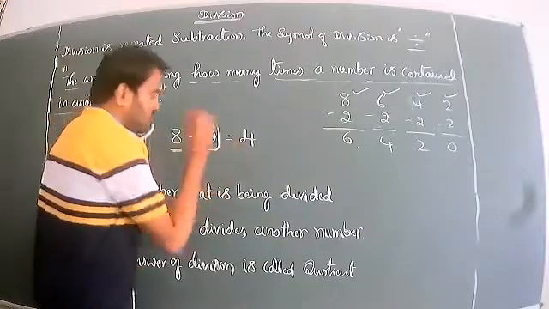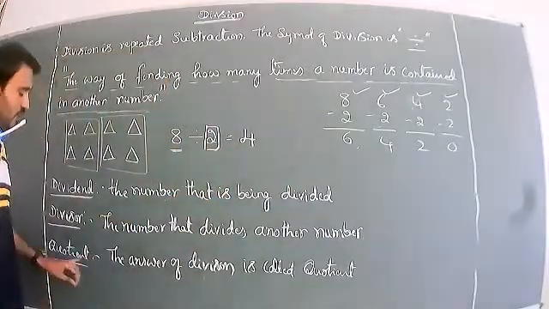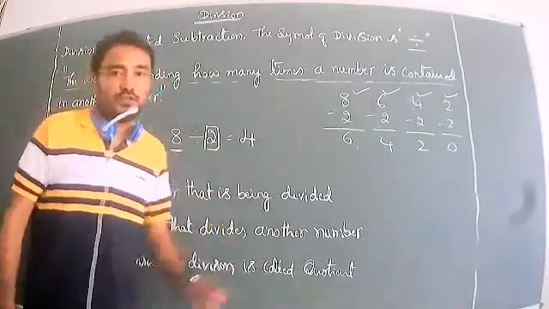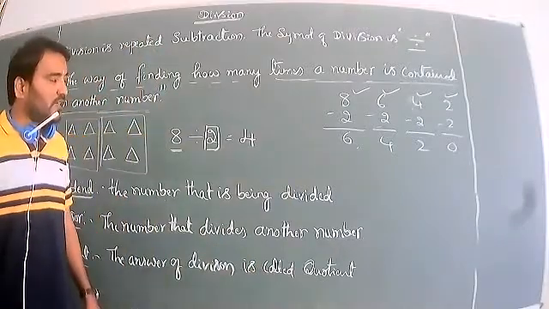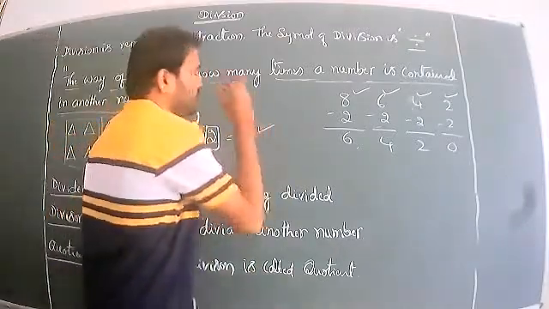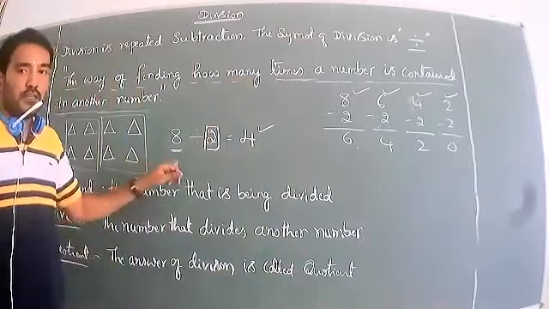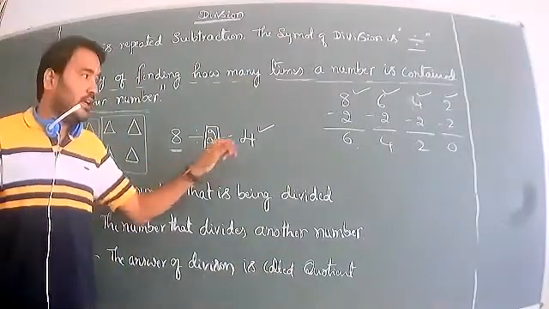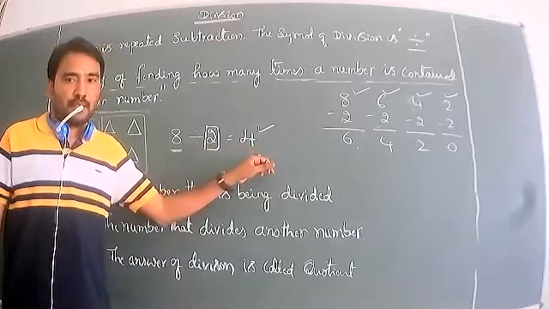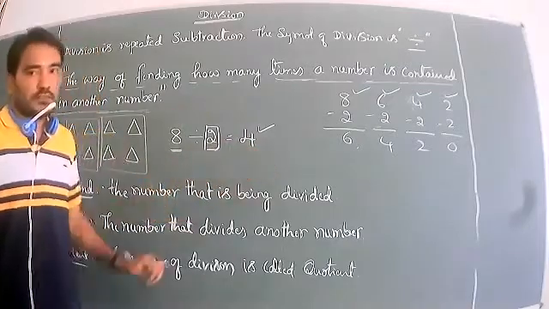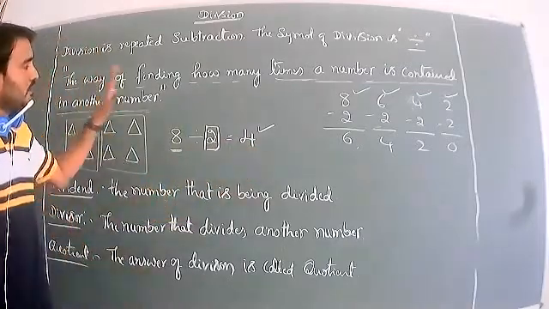Okay, so now another one, the quotient. The answer of division is called the quotient. This is the answer. So now it is the dividend, it is the divisor, it is the quotient. I hope all of you understand this concept.